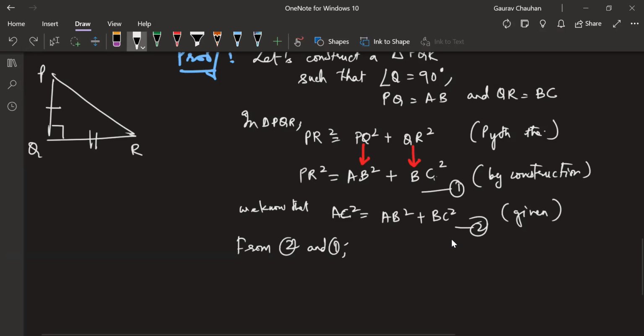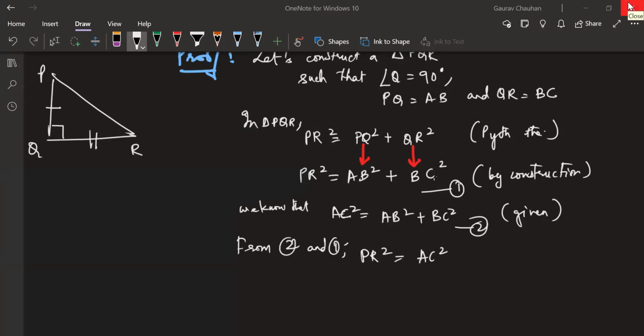Sir, AB square plus BC square. But AB square plus BC square is already the same in both equations. The right side is the same. This is X. This is also X. PR square is equal to X. AC square is equal to X. So what can I say? I can say that PR square is equal to AC square. So PR square is equal to AC square is my conclusion from 2 and 1.